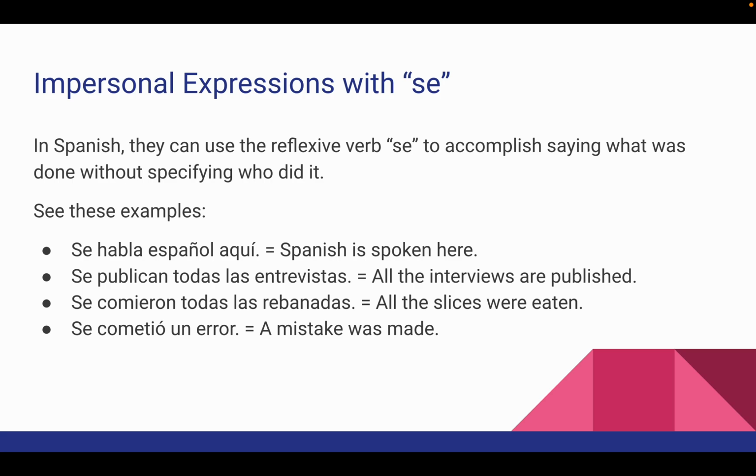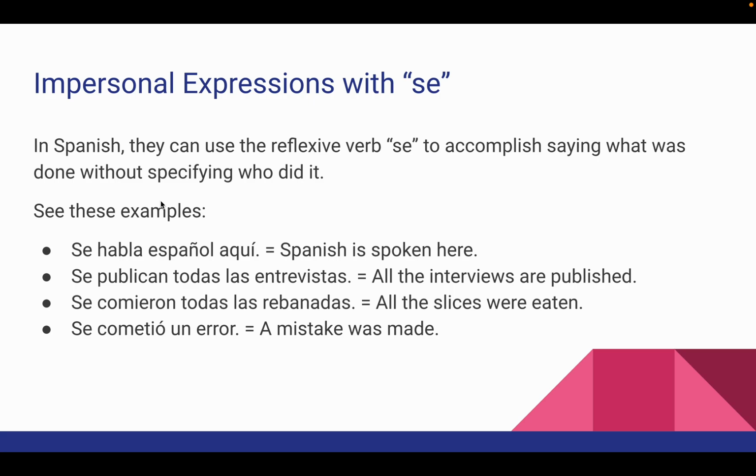In Spanish, they can use the reflexive verb se to accomplish saying what was done without specifying who did it. So here are some examples. Se habla español aquí. Spanish is spoken here. Se publican todas las entrevistas. All the interviews are published. Se comieron todas las rebanadas. All the slices were eaten. Se cometió un error. A mistake was made.